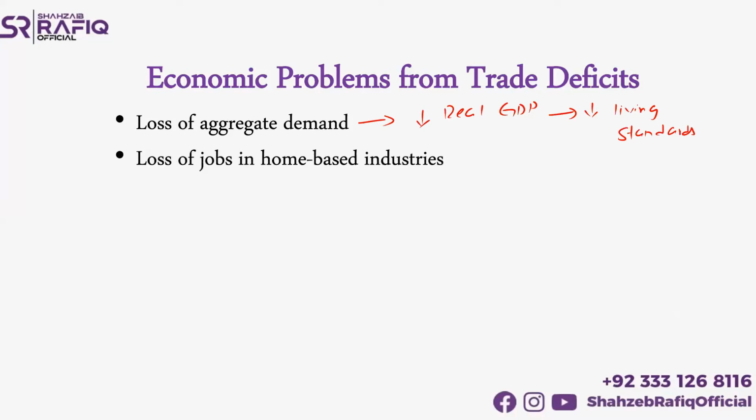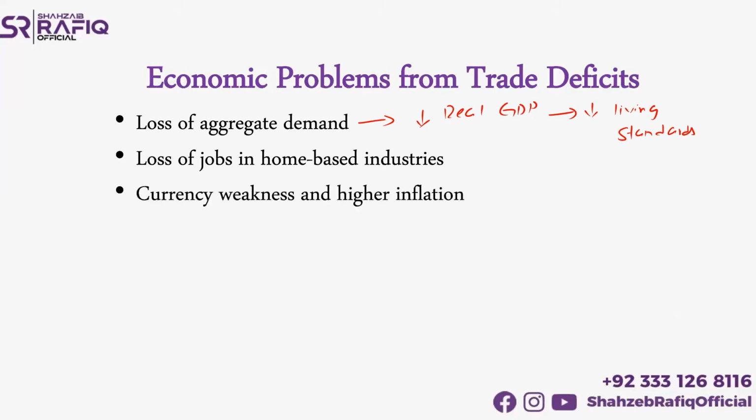The second factor that can be a problem for the trade deficit is loss of jobs in home-based industries. Home-based industries means cottage industries. As we know, the cottage industries may contribute to regional decline, and it also creates an unemployment problem. There are many economies which are mainly dependent on cottage industries, so these job losses can have an adverse effect on the overall economic performance.